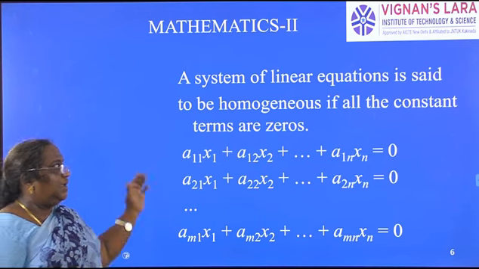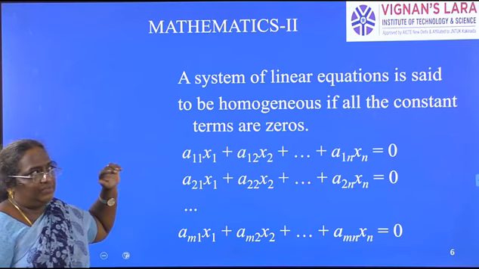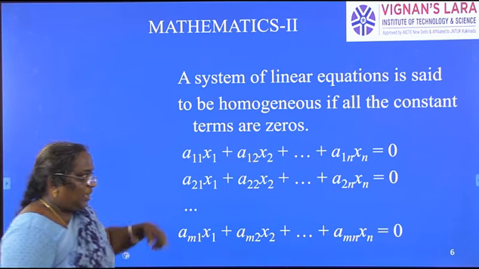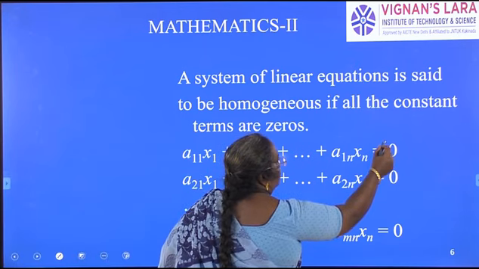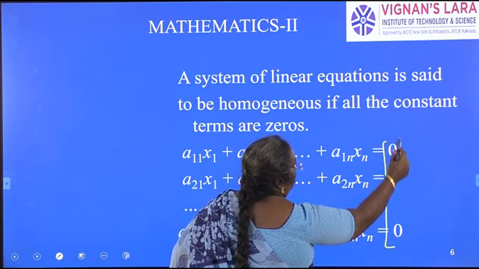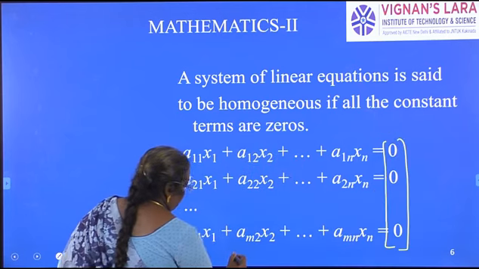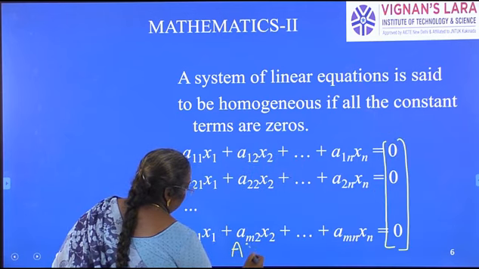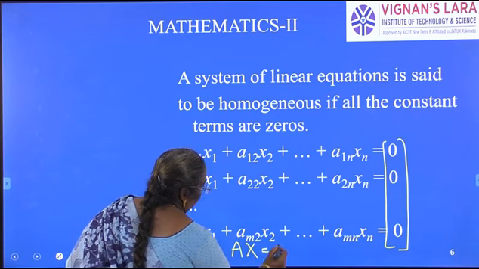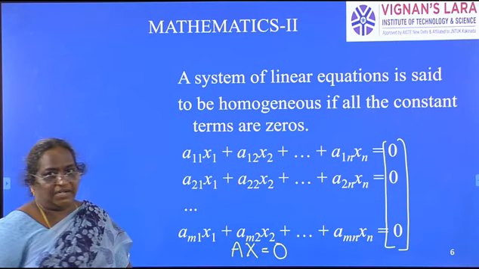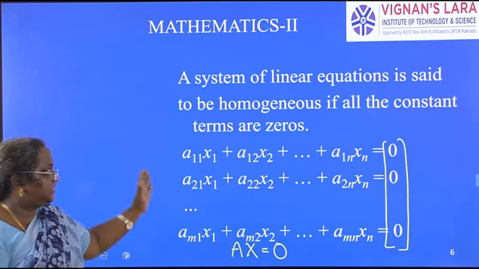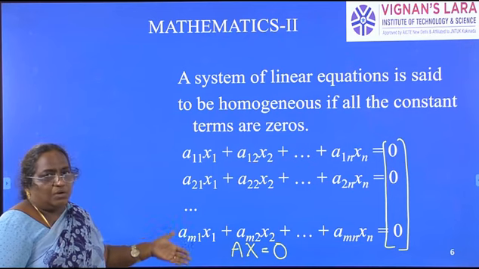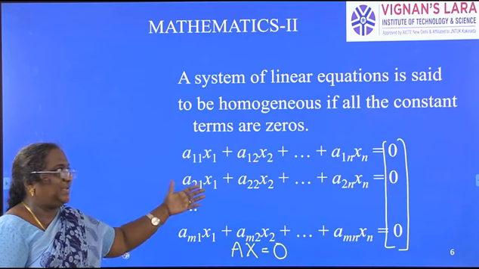So now let us see what a homogeneous system of equations is. As I told you, if this matrix is 0 matrix, we write it in matrix form as AX is equal to O, 0 matrix. This system is called a homogeneous system of linear equations.